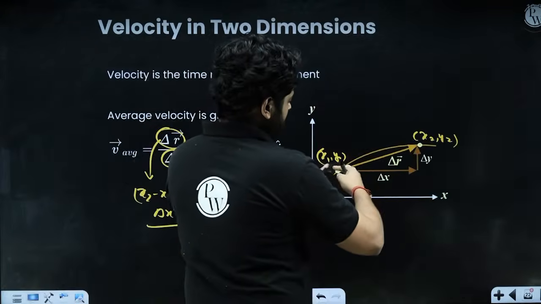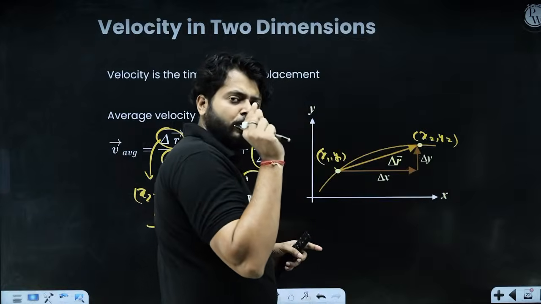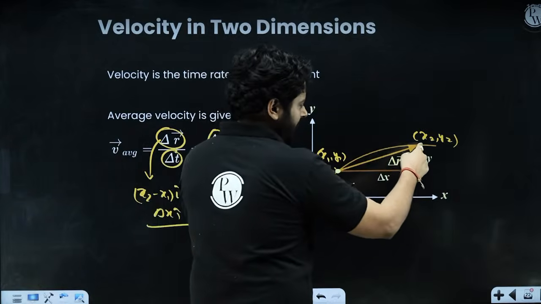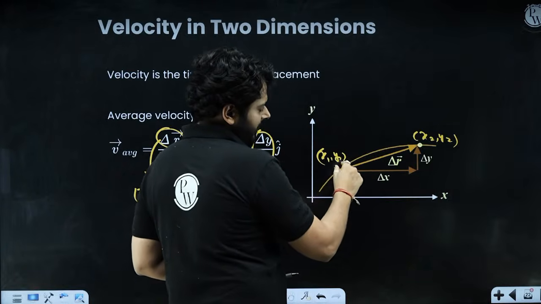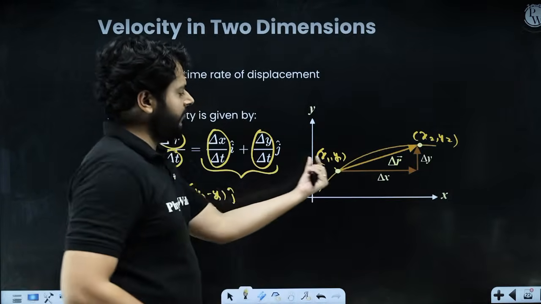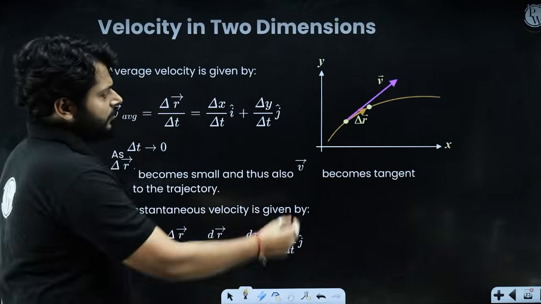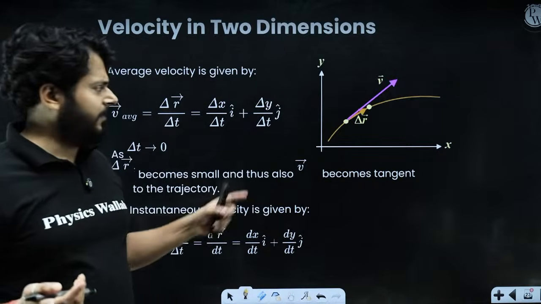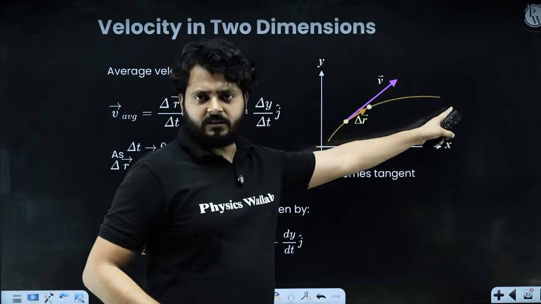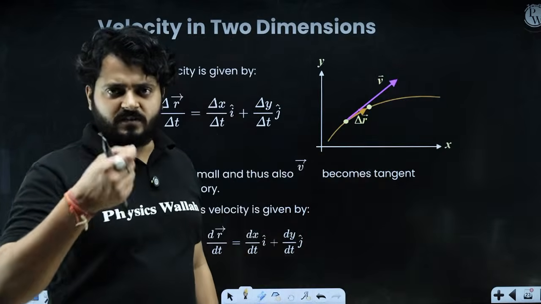Okay, so delta t is very, very small. Think about it. This is the vector you can cover in delta t time. So if the time is approaching 0, what will happen? This arrow will be getting shorter and shorter. The time span will get shorter and shorter, right? So you are talking about a very short interval, and basically you are talking about the instantaneous velocity. So this is the instantaneous velocity. And on a 2D curve, if a particle is following a certain path, what is the direction of instantaneous velocity?